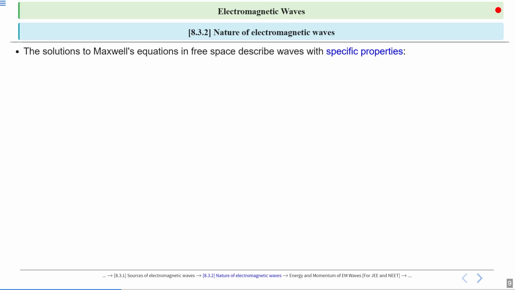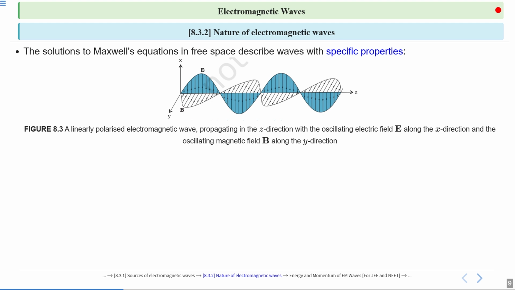The solutions to Maxwell's equations in free space describe waves with specific properties. So this is a representation of an electromagnetic wave, figure 8.3, a linearly polarized wave. What is linearly polarized? That is a further topic. What is polarization? We will discuss it in wave optics, so you don't have to bother about these words. So, a linearly polarized electromagnetic wave propagating in the z direction, with the oscillating electric field E along the x direction and the oscillating magnetic field B along the y direction.